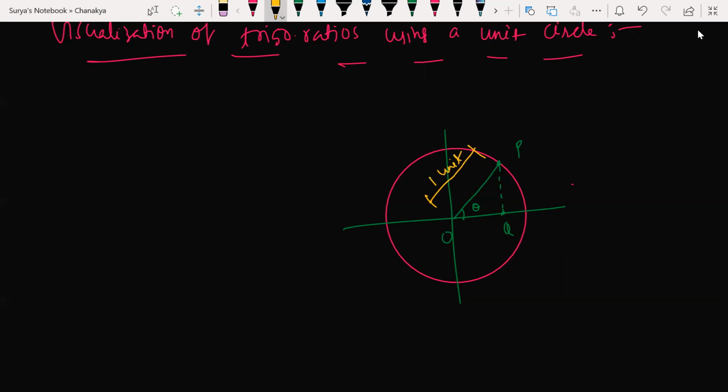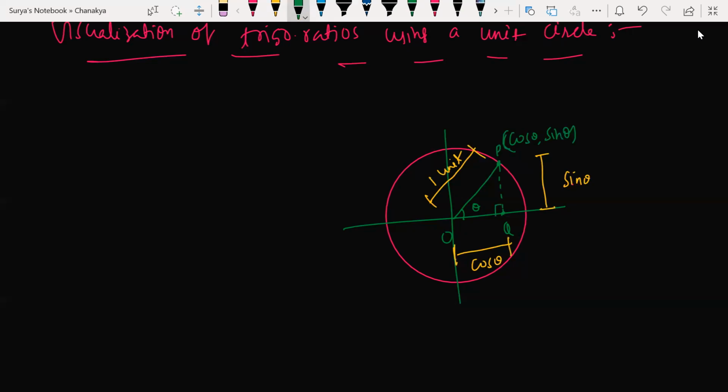All right. So beta, this length is going to be, this length I'm going to consider it as sin theta. And this length is cos theta. So that point P is what now? Cos theta comma sin theta. On the x-axis we have cos theta and on the y-axis sin theta. You understand my point? So now you visualize this, beta.